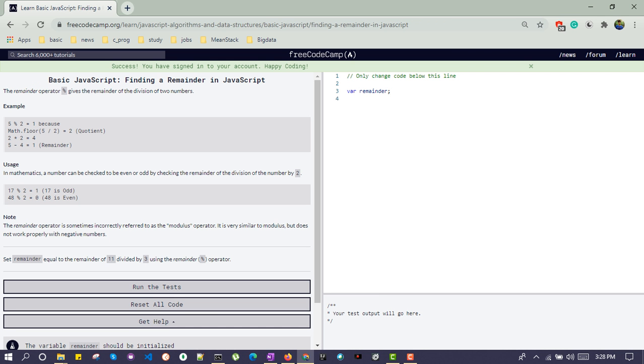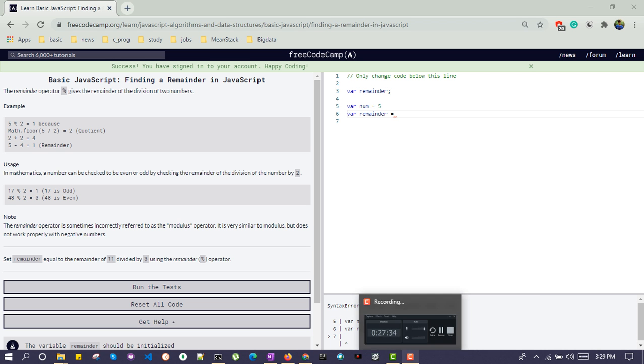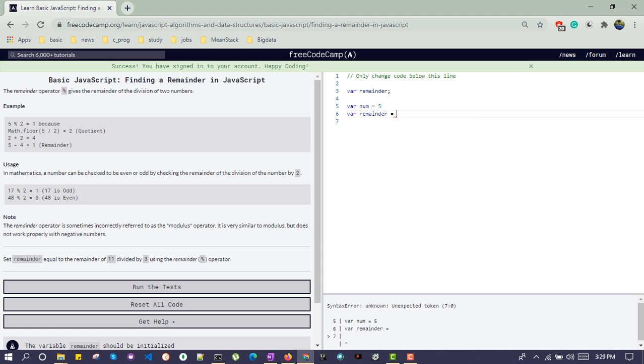Finding a remainder. The remainder can be found with the help of the modulus operator. So var number is equal to 5. If you want to find the remainder, 5 modulus 2.